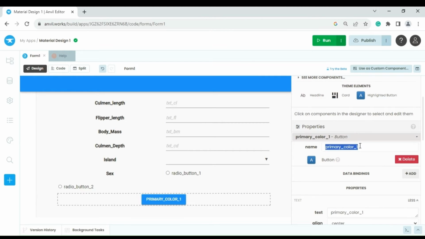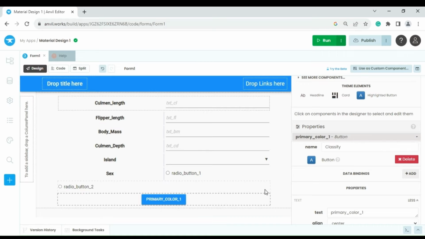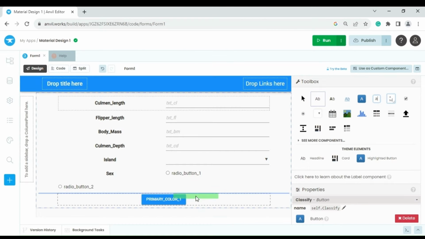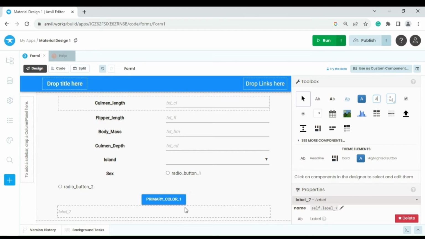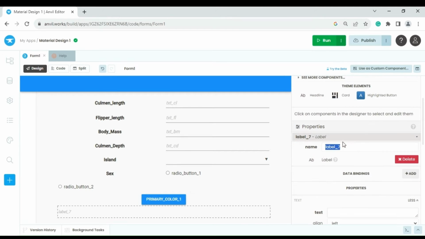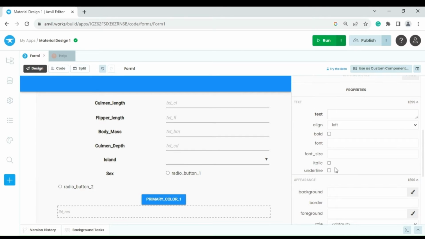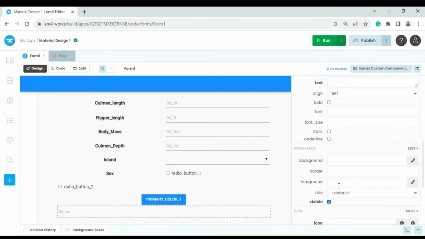I name it as classify and I place a label for output displaying. I name it as LBL underscore RES. That means it's for result. So initially it's visible by default. I make it invisible now.